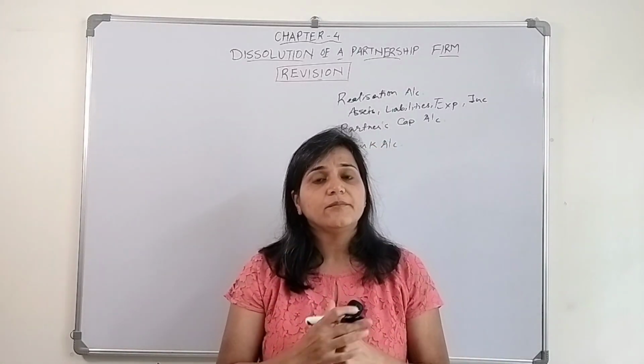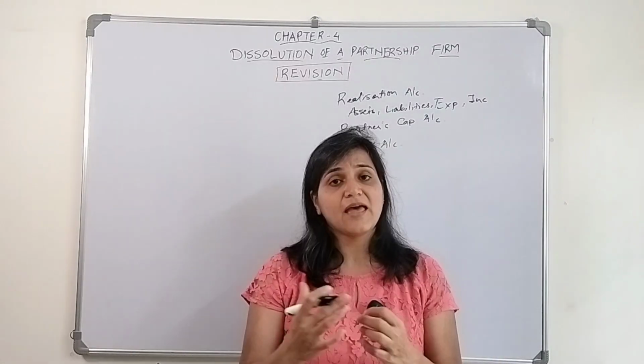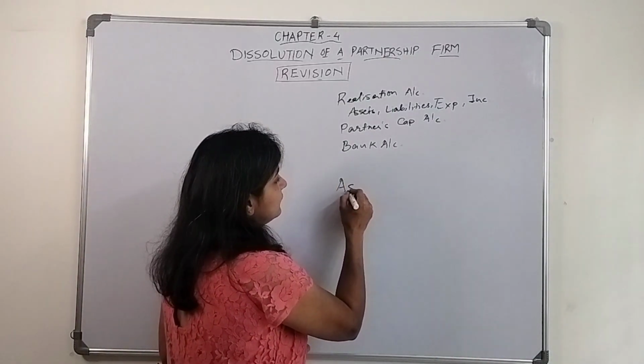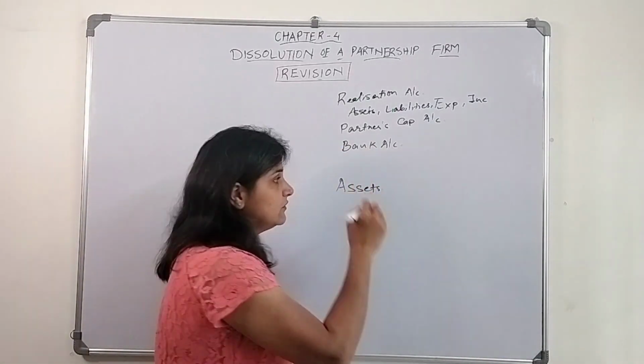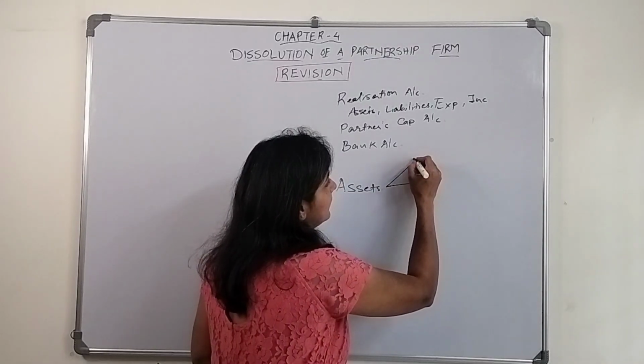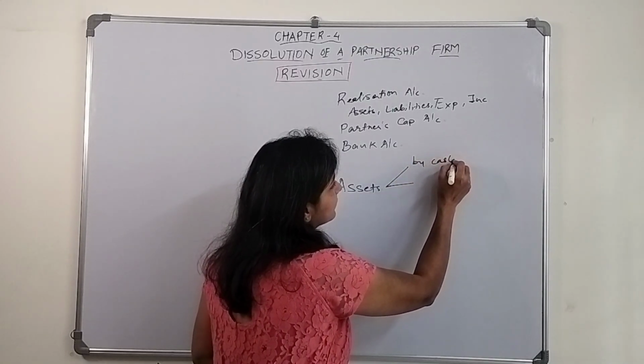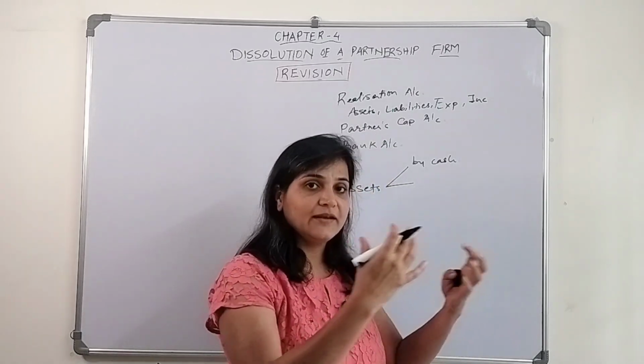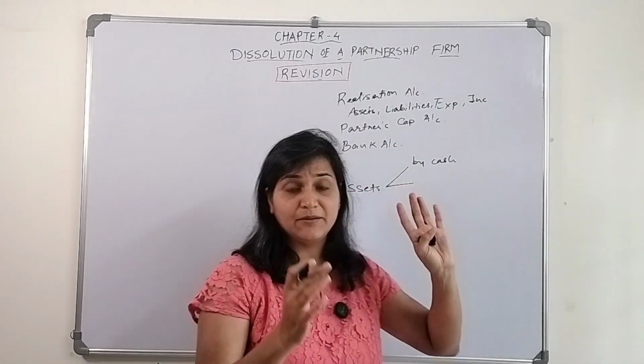Okay, now they need to sell the assets and pay off the liabilities. So when they sell the assets, there are three situations. First situation, they sell them in cash. They sell those assets for cash, they get the cash amount, and the cash amount will get debited.